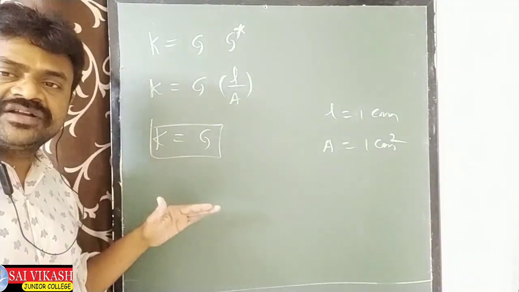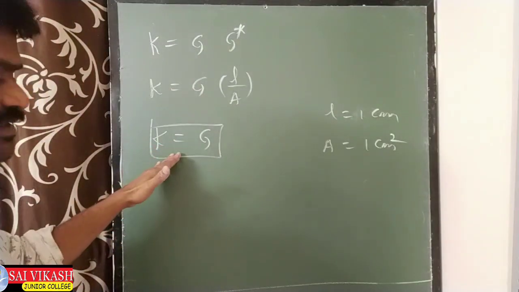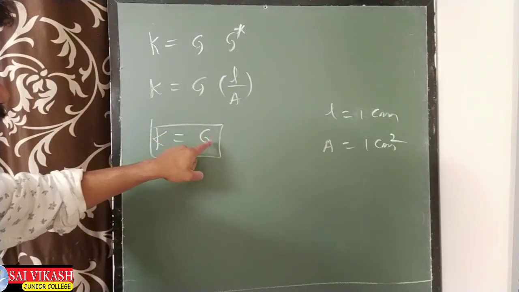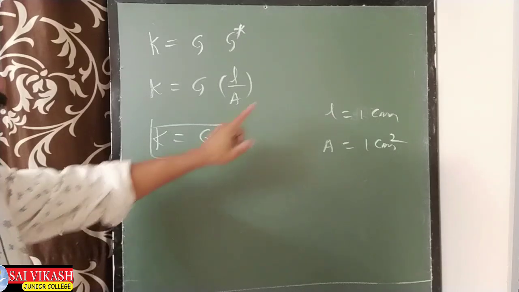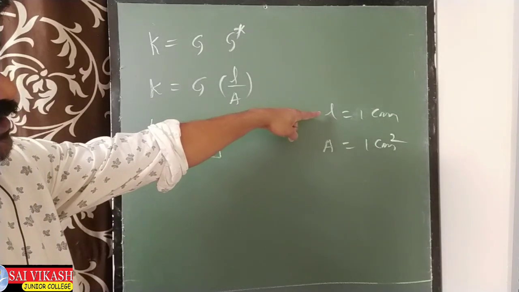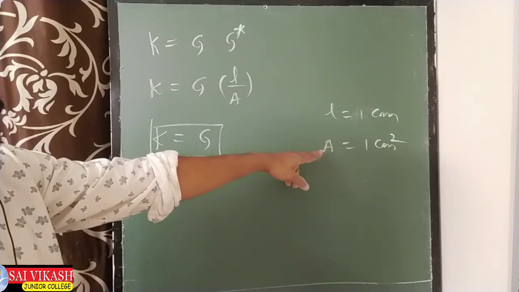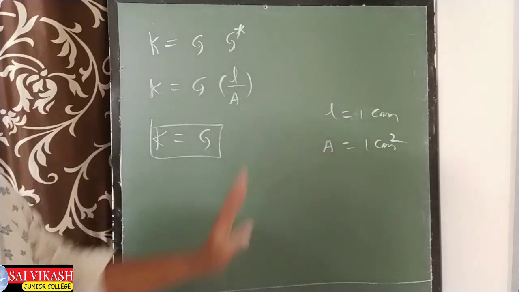The conductivity can also be defined as the conductance of a solution of 1 centimeter length and 1 centimeter square area of cross section.